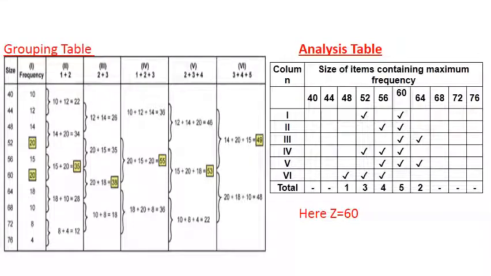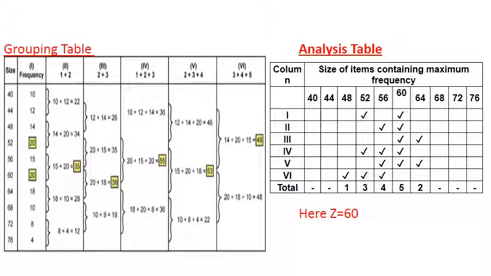Okay, it is not 20 here, it is 10. Then for the fifth column, leave the first one, 10 you have to leave, and add in 3s: 12 plus 14 plus 20, that is 46, then 15 plus 20 plus 18, that is 53, then 10 plus 8 plus 4, that is 22.